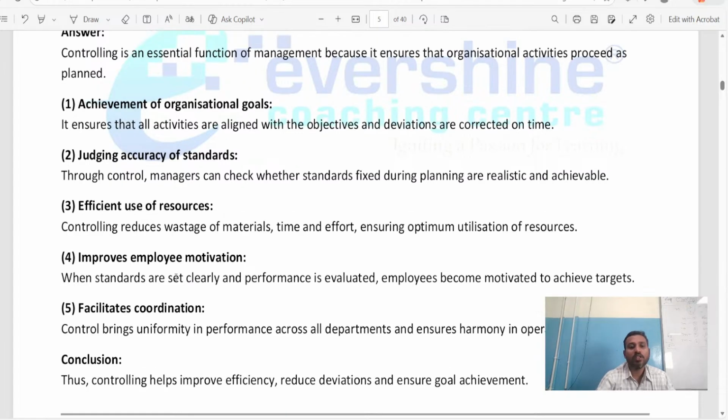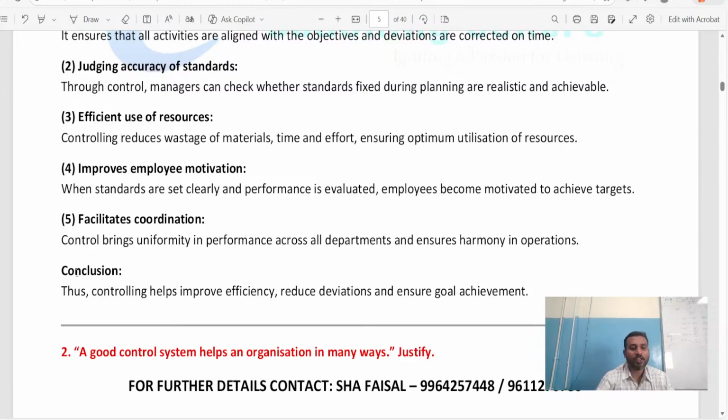These all are the importance of controlling. Then finally, you have to conclude: such controlling helps improve efficiency, reduce deviations, reduce resources, and ensure achieving the goal.